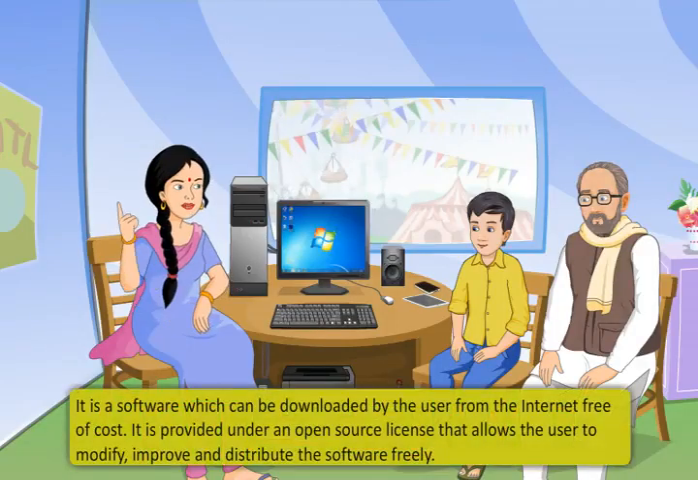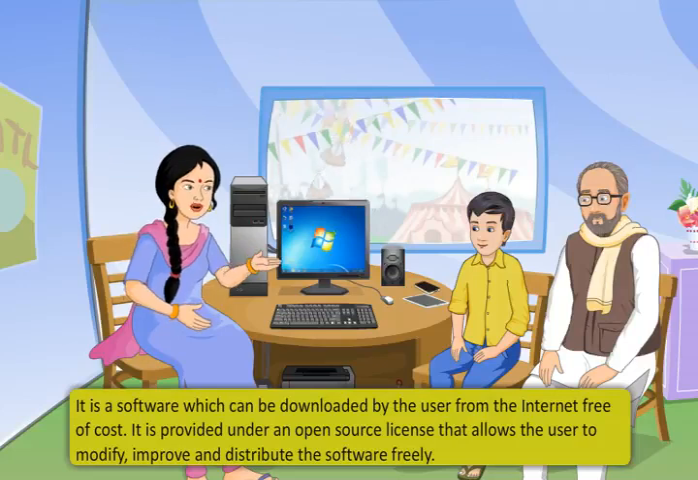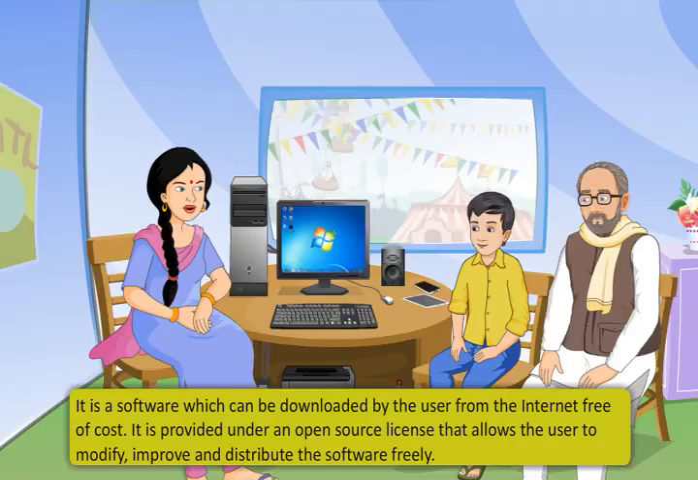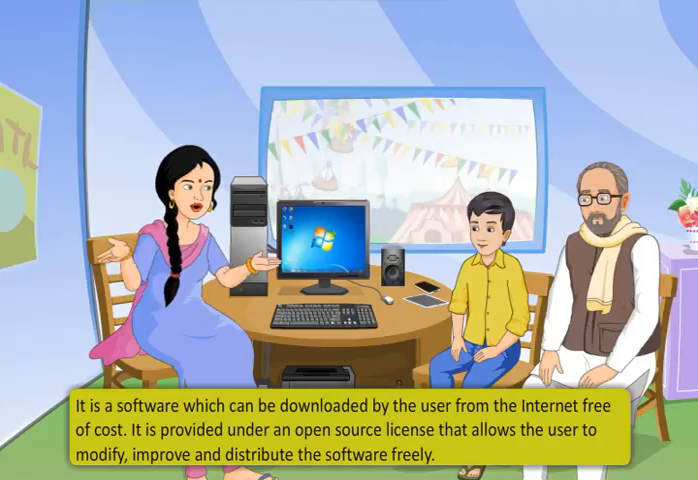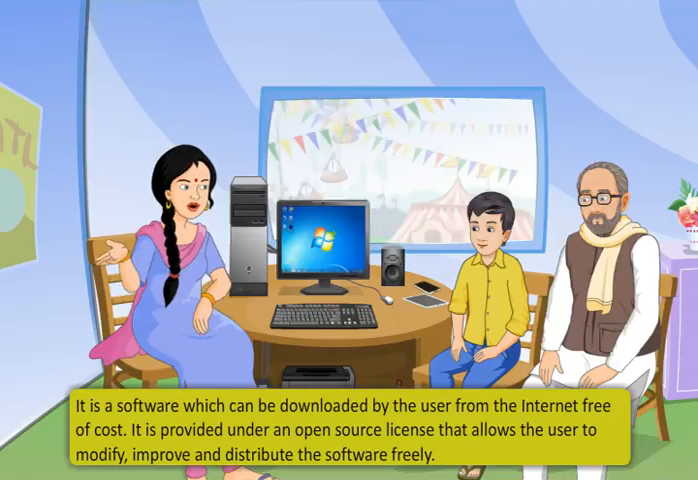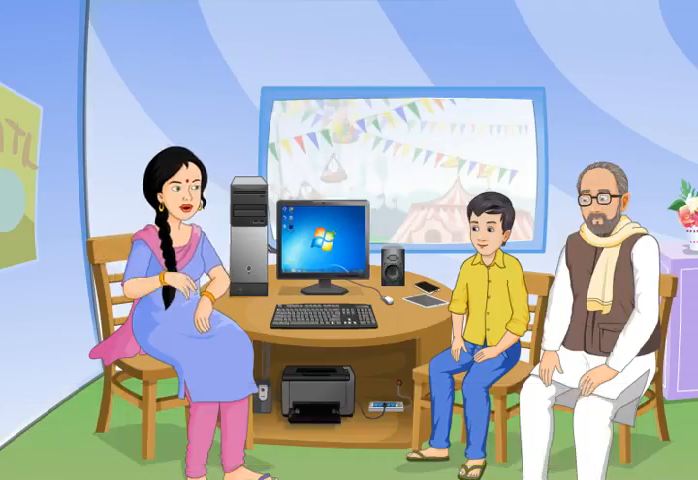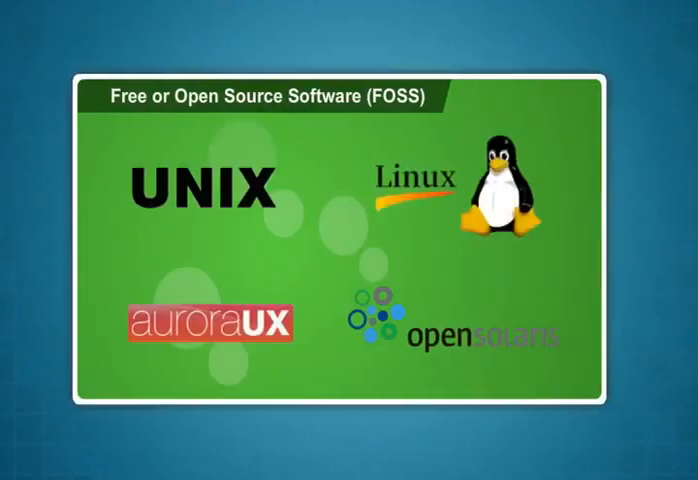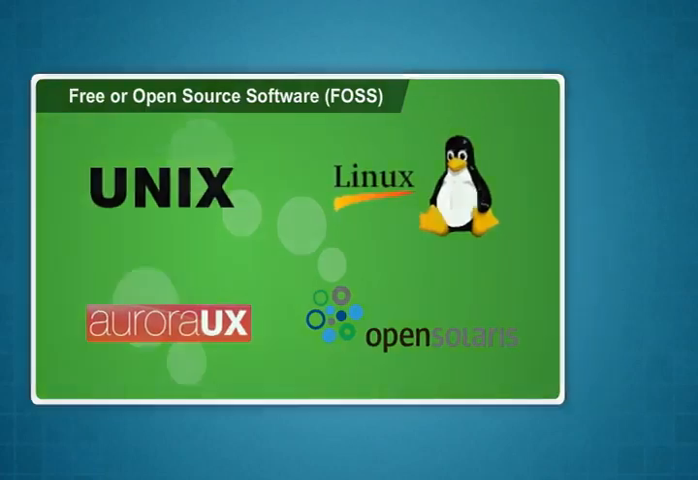Free or open source software is software which can be downloaded by the user from the internet free of cost. It is provided under an open source license that allows the user to modify, improve and distribute the software freely. However, the changes cannot be copyrighted. The most common type of open source software is Unix, Linux, Aurora UX and OpenSolaris.